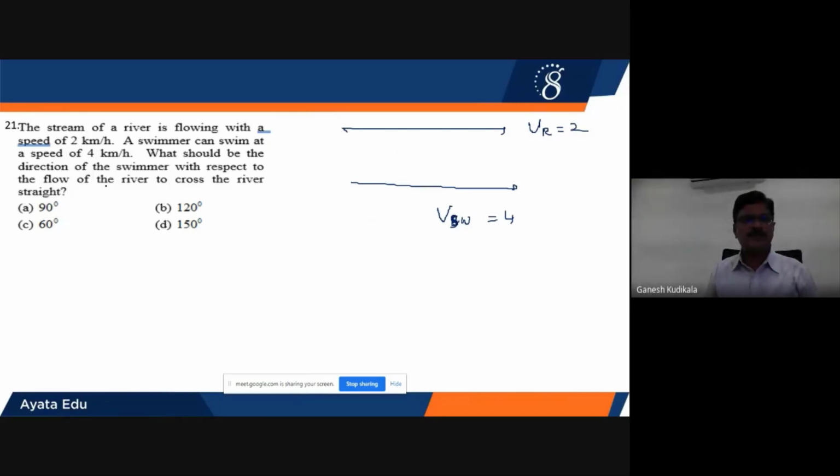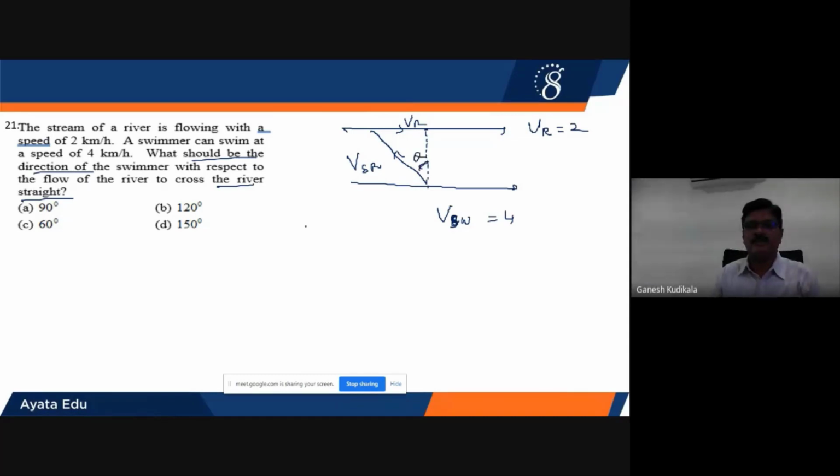What should be the direction of the swimmer? Direction means the angle is being asked, with respect to the flow of the river, to cross straight, which means finally the swimmer has to reach straight here. Therefore, the swimmer has to aim in this direction with the velocity of swimmer with respect to the river, and this value will be equal to the velocity of river.